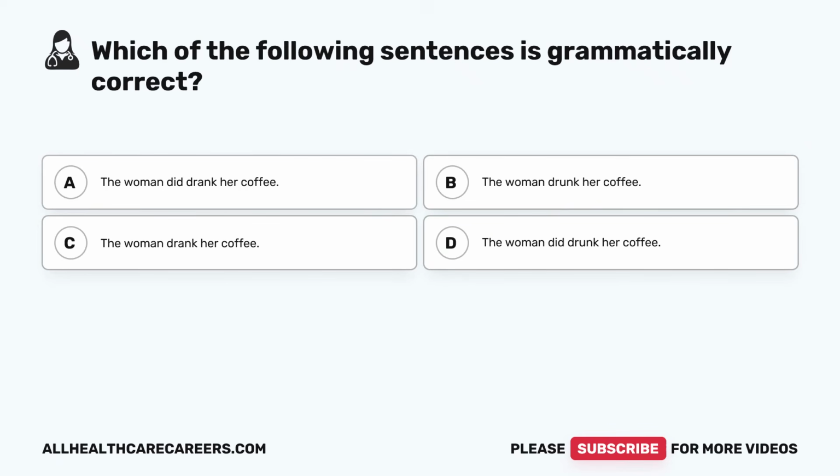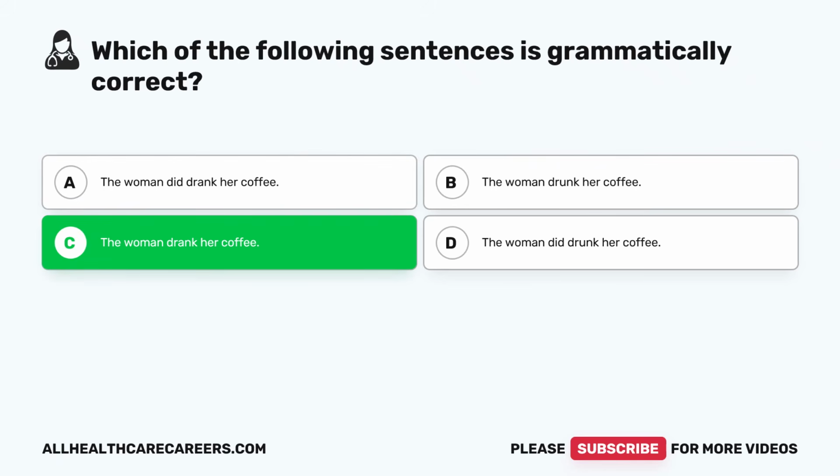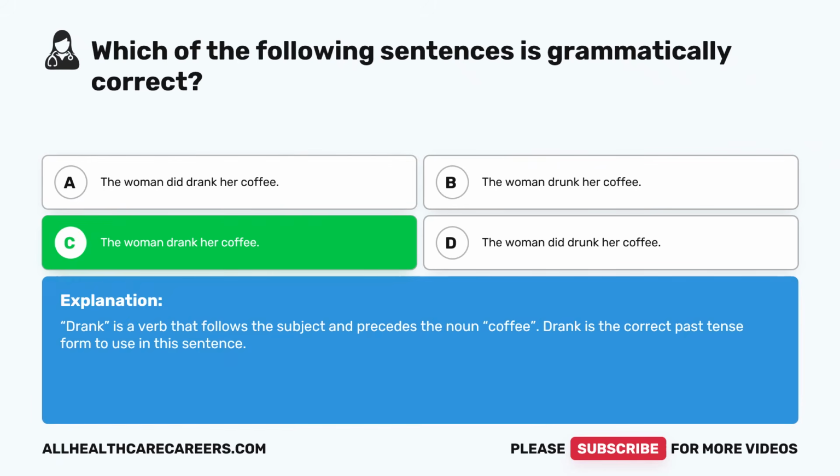Which of the following sentences is grammatically correct? A, the woman did drank her coffee. B, the woman drunk her coffee. C, the woman drank her coffee. D, the woman did drunk her coffee. The correct answer is C. The woman drank her coffee. Drank is a verb that follows the subject and precedes the noun coffee. Drank is the correct past tense form to use in this sentence.